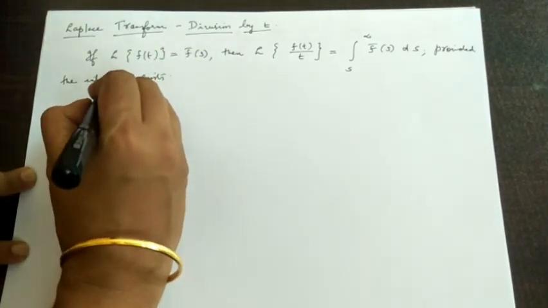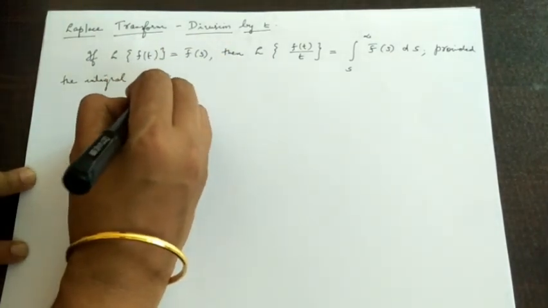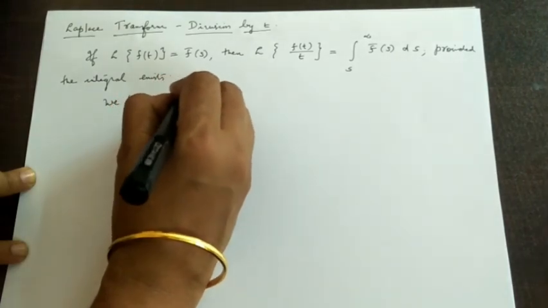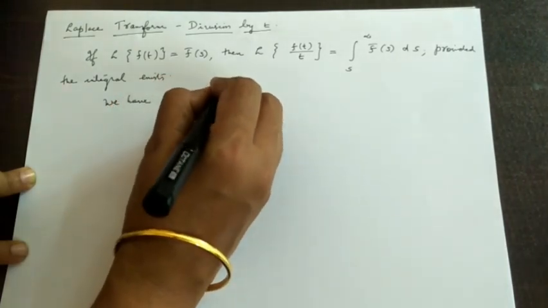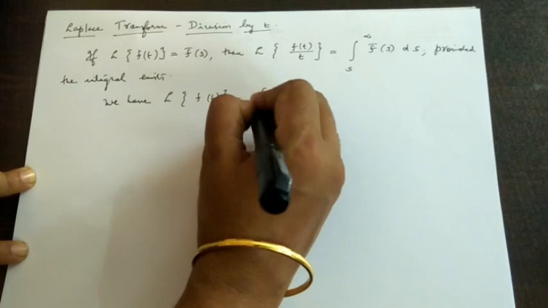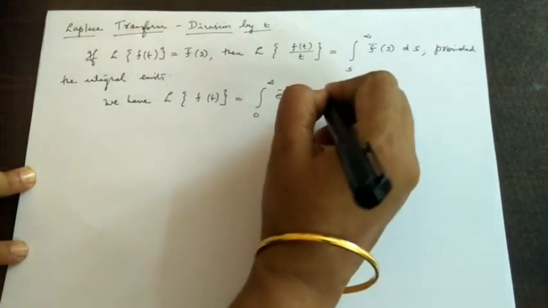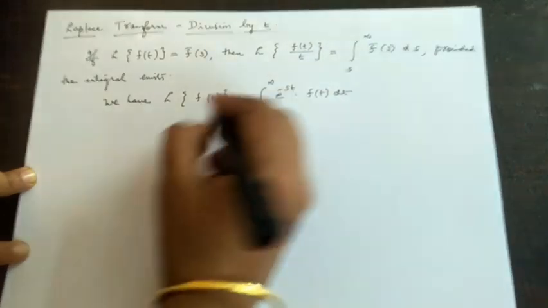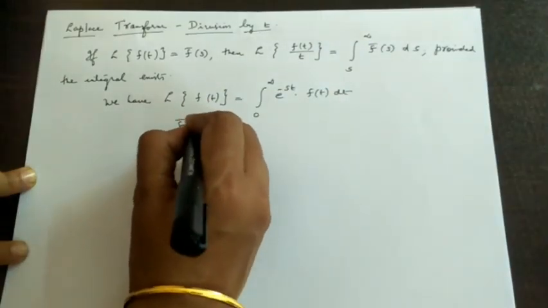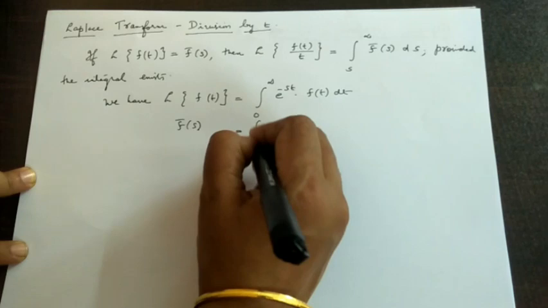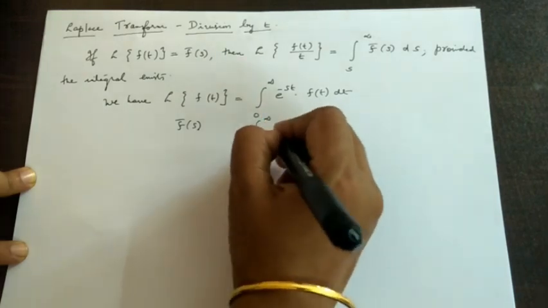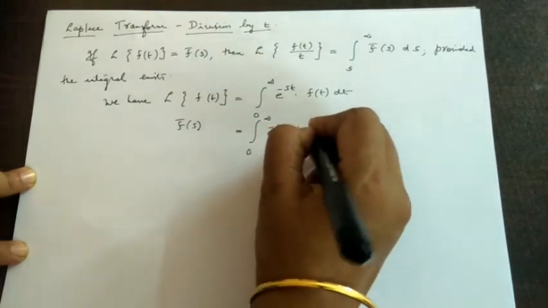First of all, we have the Laplace transform of f of t, which is equal to the integral from 0 to infinity of e raised to minus st f of t dt. That is, f bar s is equal to the integral from 0 to infinity of e raised to minus st f of t dt.